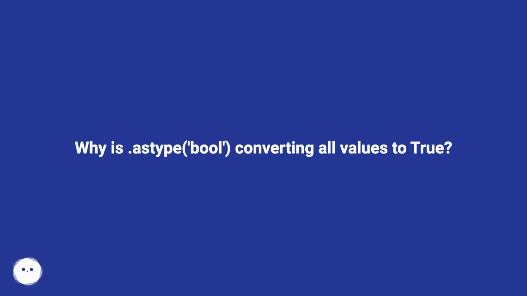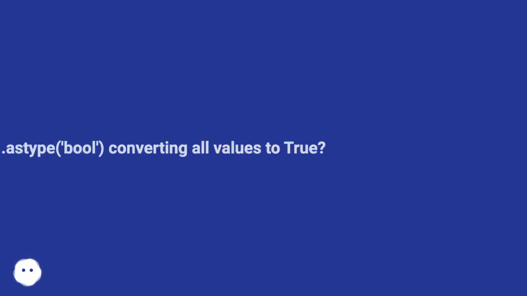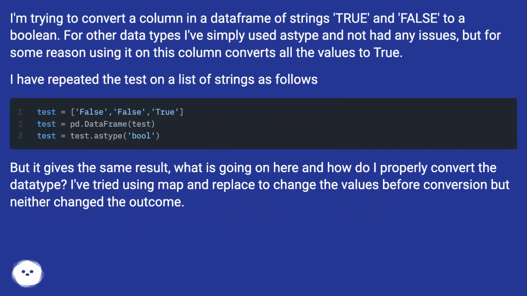Why is astype(bool) converting all values to True? I'm trying to convert a column in a data frame of strings "True" and "False" to a Boolean. For other data types I've simply used astype and not had any issues, but for some reason using it on this column converts all the values to True.